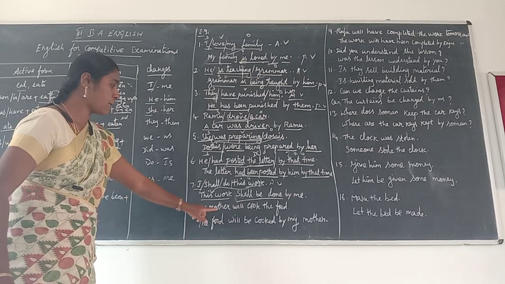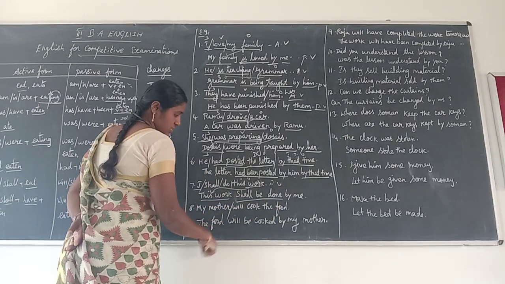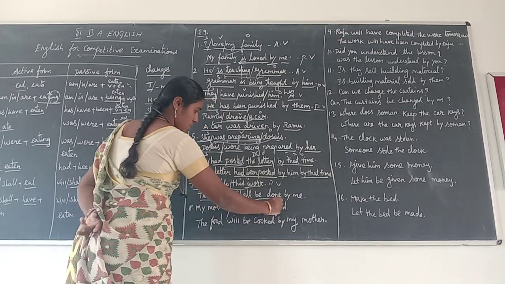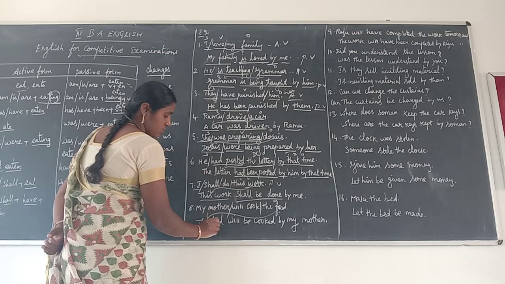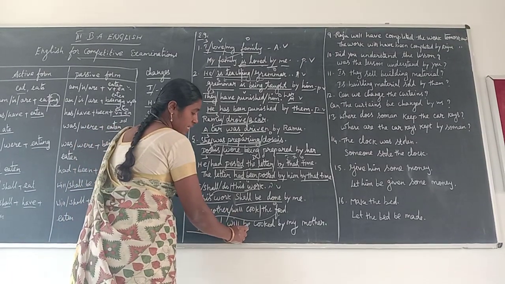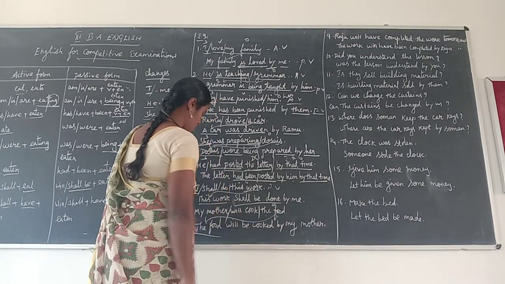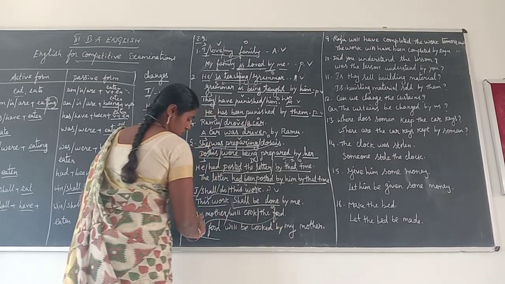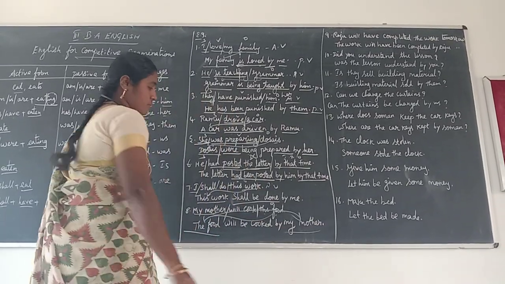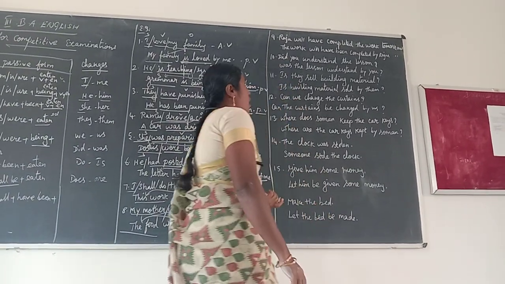Next one, my mother will cook the food. My mother is the subject, will cook is the verb, the food is the object. The object comes in front of the sentence as the subject. The food will be cooked, changes into will be cooked by my mother. Subject changes into object.